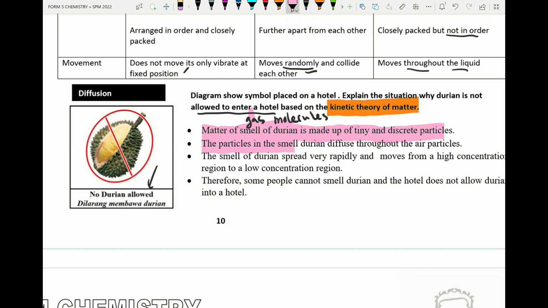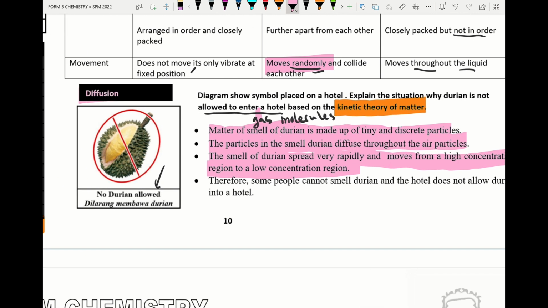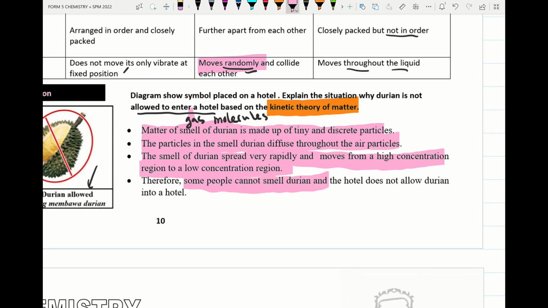So the particles in the smell of durian diffuse through the air particles. The smell of durian spreads very rapidly and randomly, moving from the region of higher concentration to the region of lower concentration, and the process is known as diffusion. Therefore, some people cannot smell durian at the hotel. The hotel does not allow durian.